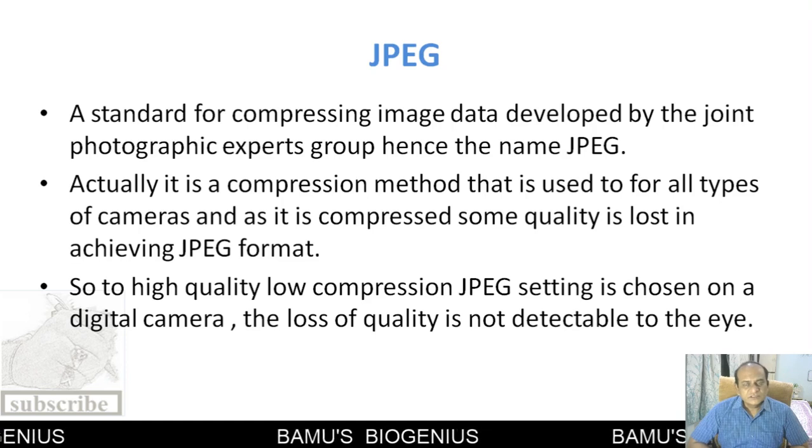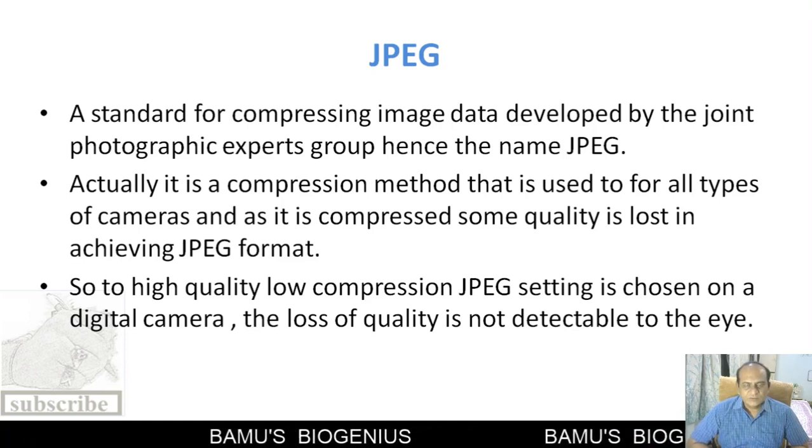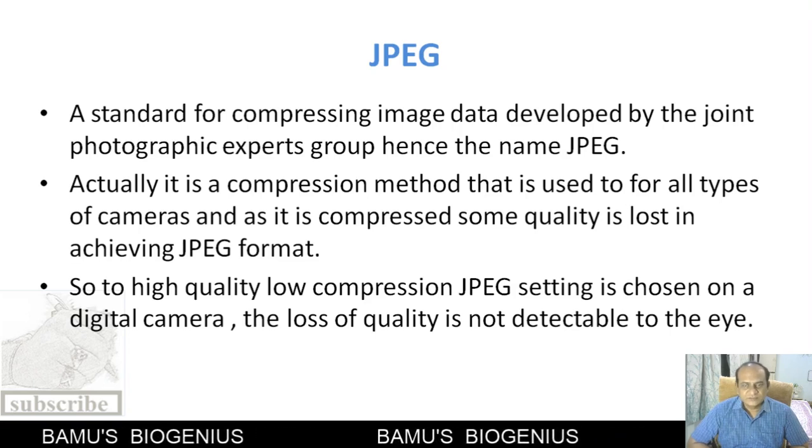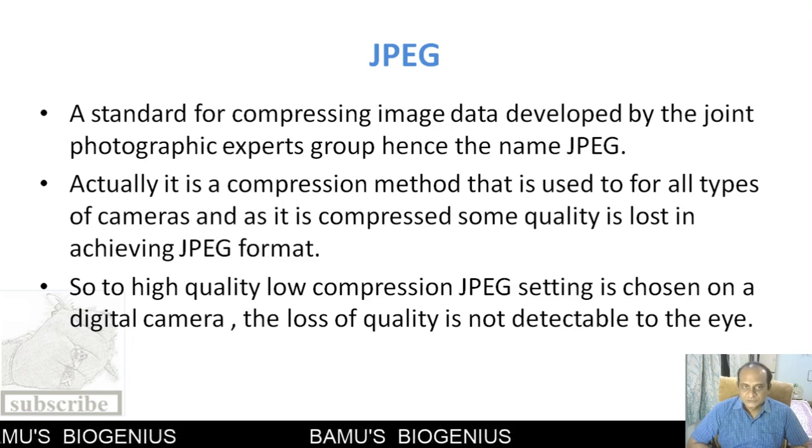Then these photographs are stored in a compressed form, using a standard for compressing image data developed by the Joint Photographic Experts Group. Hence the name JPEG.